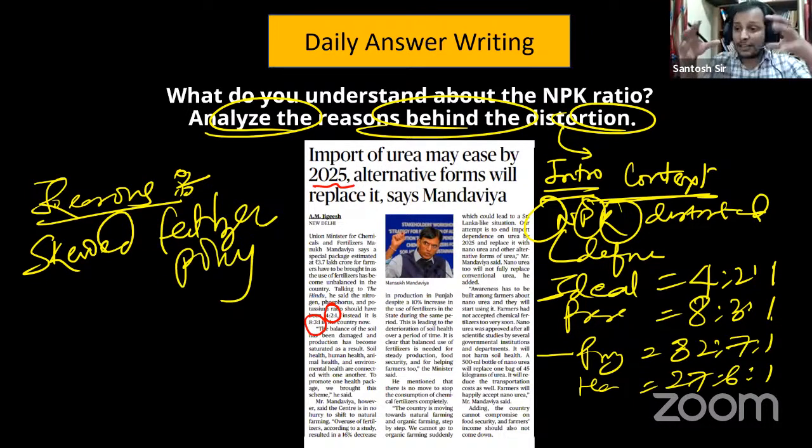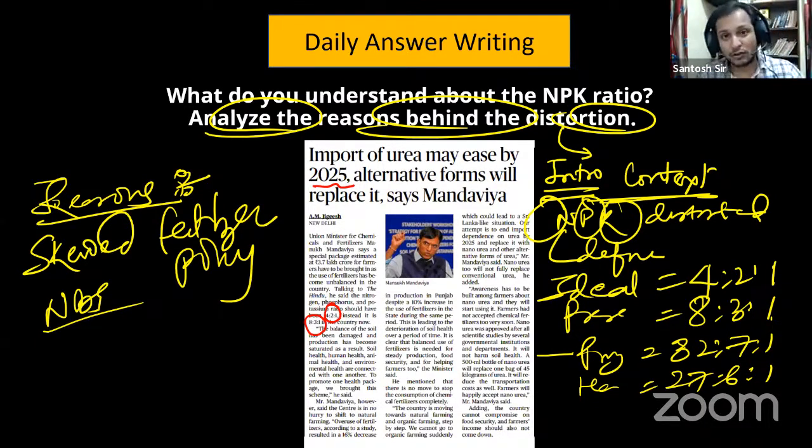Explain it in 2-3 lines: the NBS. Some fertilizers like phosphorus and potassium fertilizers had their prices decontrolled, so their prices zoomed. On the other hand, urea price was still controlled, so the use of urea increased, whereas the use of potassium and phosphoric fertilizers decreased. So this created the distortion.